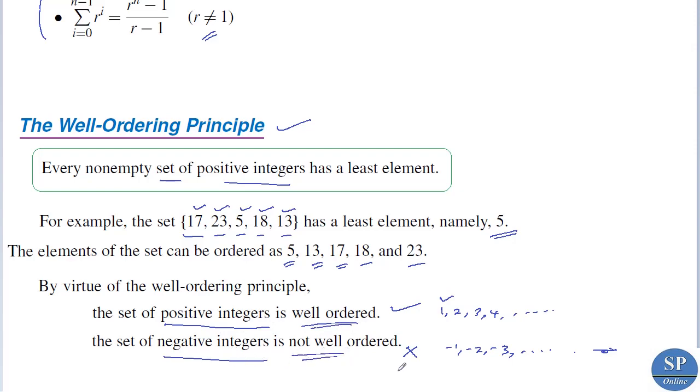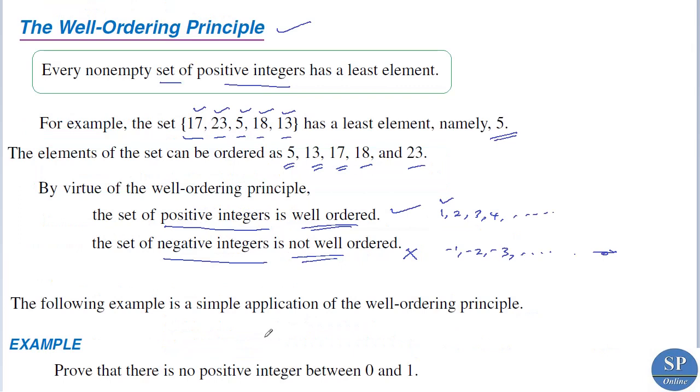Now, as an application of the well-ordering principle, we can discuss this example. Prove that there is no positive integer between 0 and 1. Here we are going to apply the well-ordering principle to prove this.